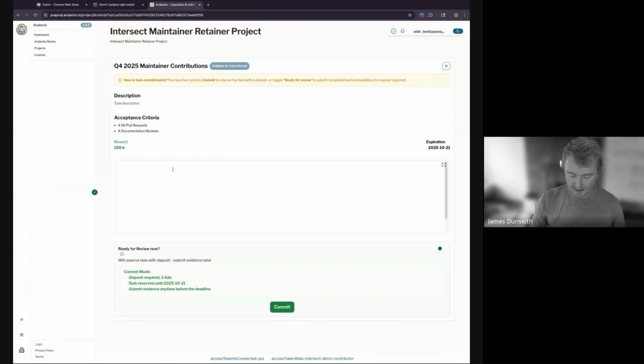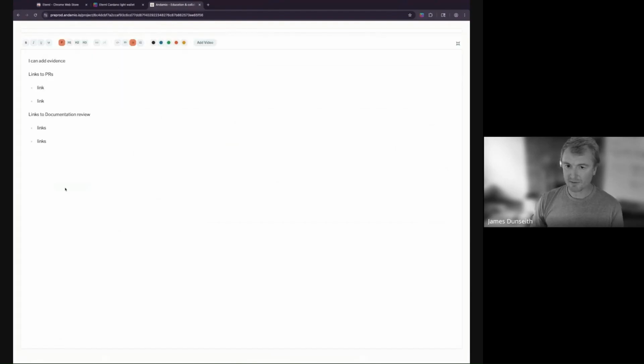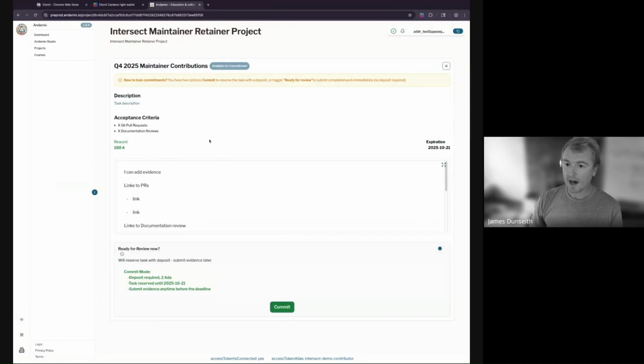And this is where I can add evidence. Maybe I will give you a list of links to PRs. And I could have a link here, another link, etc. Links to documentation reviews. I can add some more links here. You get the idea. You can blow this up so it's bigger and you've got a rich text editor to really focus. Contributors can add links to videos. They can add screenshots if they want to. So a rich way to add evidence here.